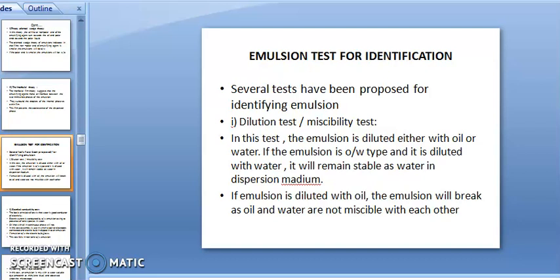If the emulsion is diluted with oil, the emulsion will break, as oil and water are not miscible with each other. When we add the OW type of emulsion to oil, the oil and water will separate into two layers, because of the high concentration of water, and oil will not be miscible with water. That immiscibility will be seen at the beaker level.